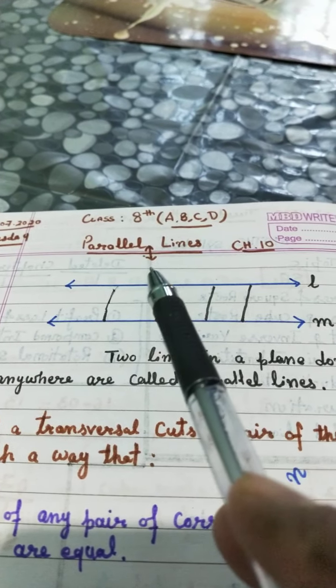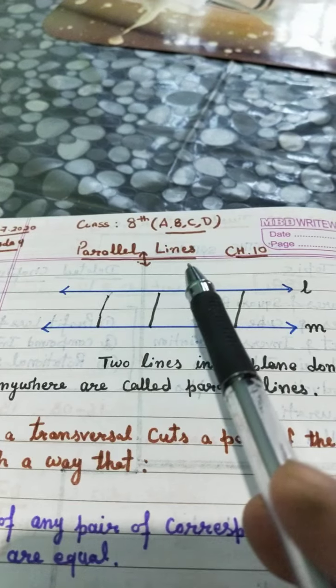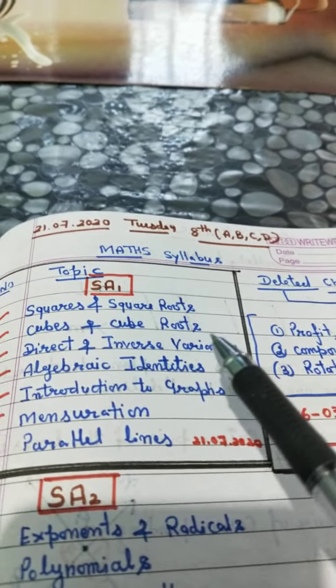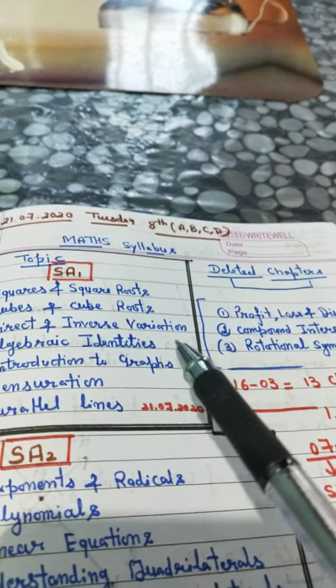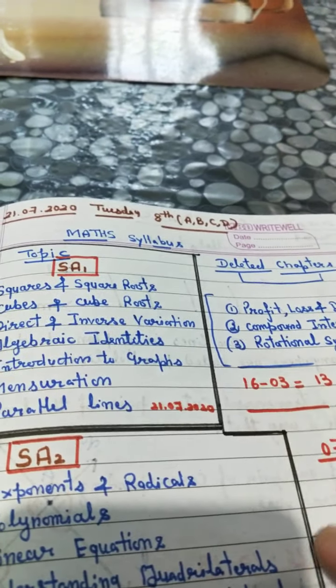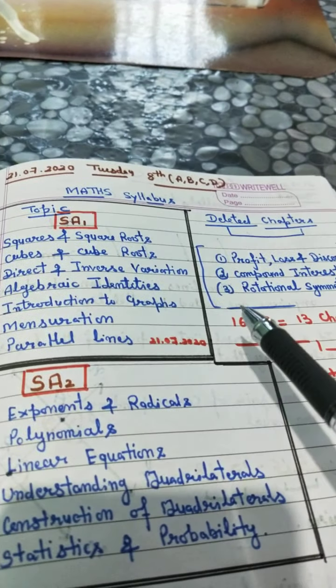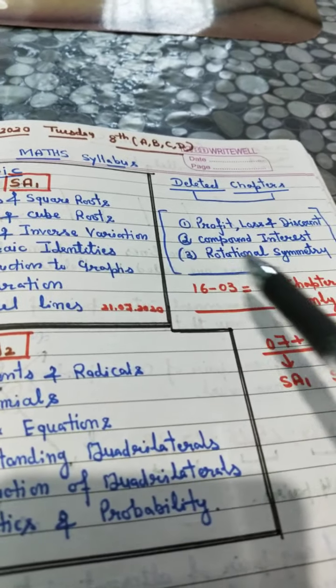Today I am going to start the chapter Parallel Lines, but before starting this chapter, I am announcing something about your syllabus in this session for 2020-2021. The board has deleted 25% of the syllabus. Out of 16 chapters, 3 chapters are deleted for this session.